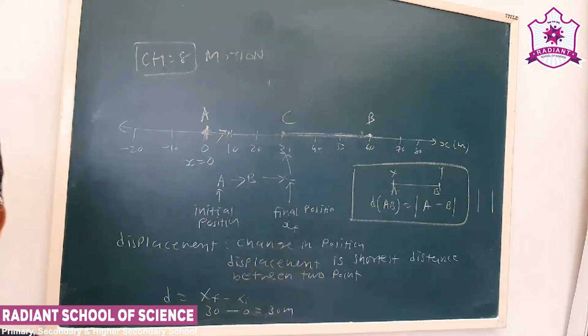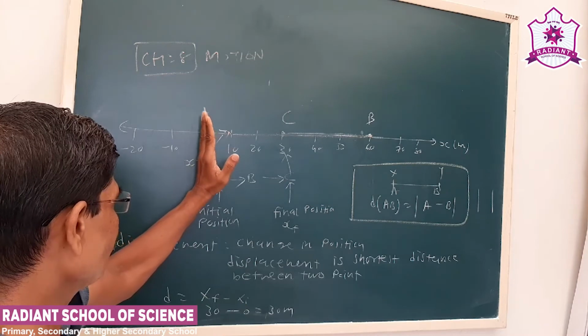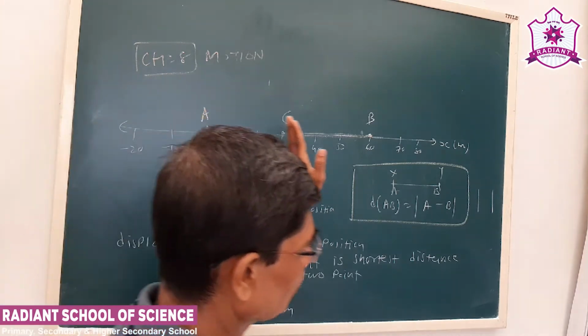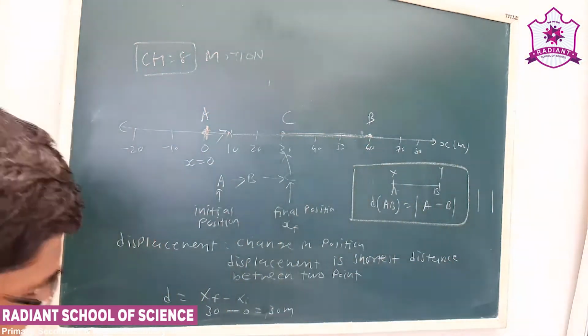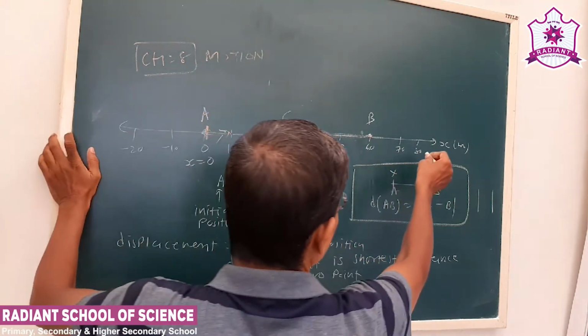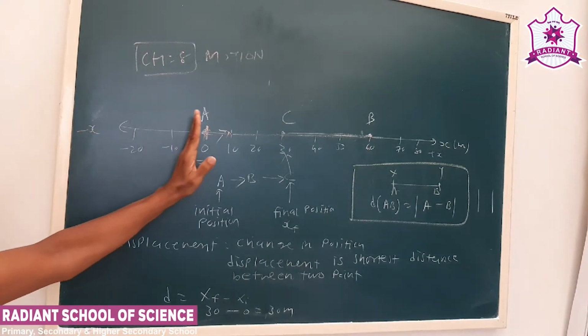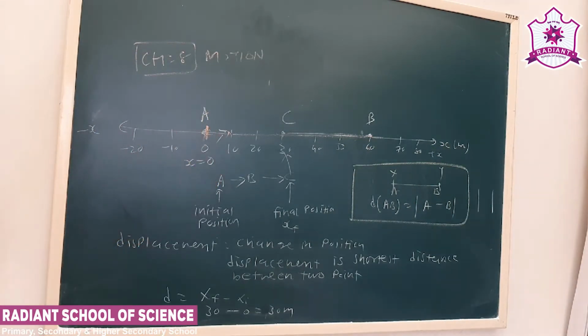Why? Because you studied the number line very well. On the number line, the points to the right of the origin are positive and to the left are negative. Generally we take plus x, then minus x, because the value to the left of A is taken as a negative value.